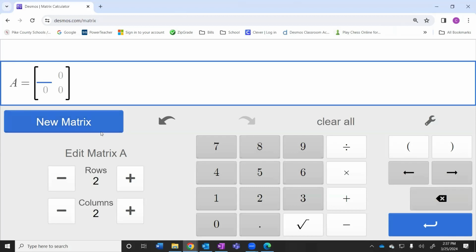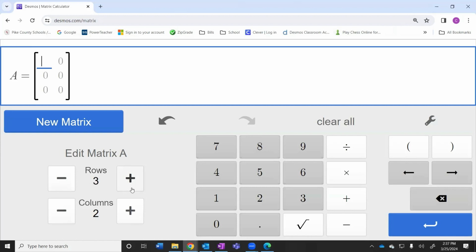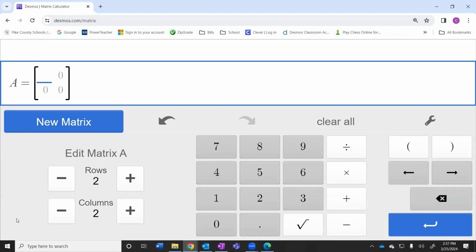Our first matrix is going to be the order matrix. We want a 2x3 matrix, so we can change the number of rows and columns pretty easily. We want a 2x3 in this case. And we're going to type in: on Saturday, we sold 12 ham sandwiches, 55 American sandwiches, and 6 club sandwiches.